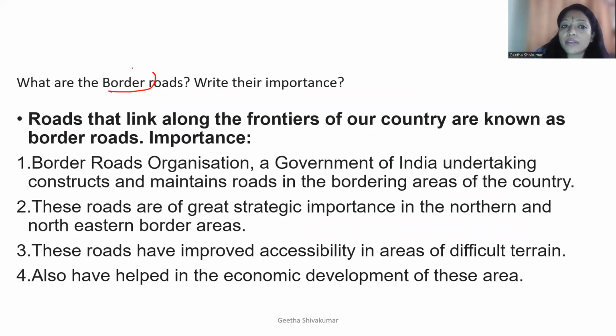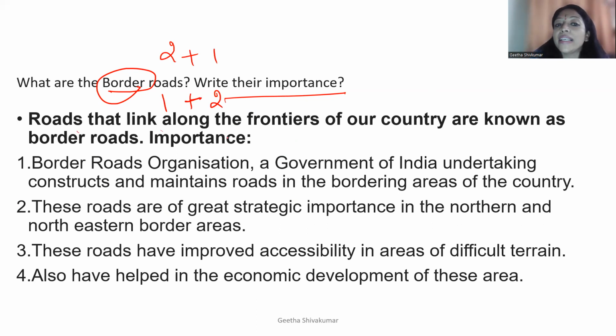What are border roads? Border का मतलब भी क्या है? Border. Okay, इंडिया का जहां जहां border है वहां पे border roads हैं. So what are these? Write their importance. 2+1 or 1+2. Okay, so roads that are linked along the frontiers of our country are known as border roads. Okay, जैसे हमारे गुजरात का border हो गया, जम्मू कश्मीर का border हो गया, नेपाल border हो गया. So these all, वहां पे जो जो roads होंगे, these are called as a border roads.